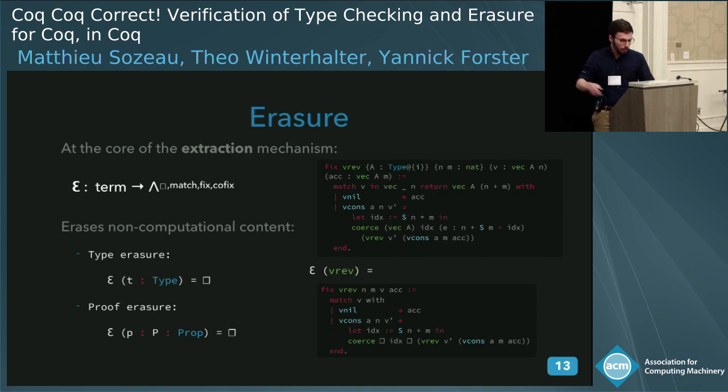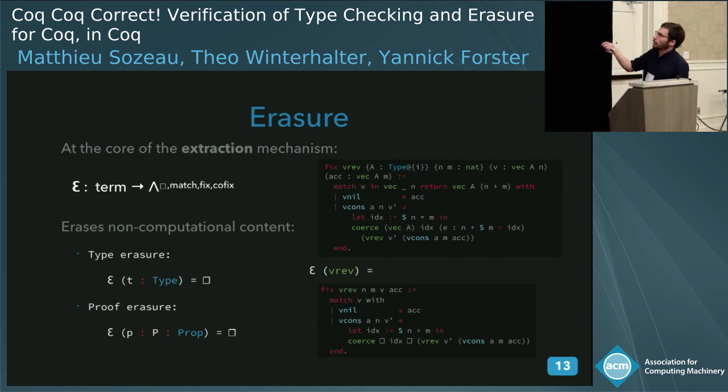So we're implementing an erasure function, which takes terms from the abstract syntax tree of Coq and goes to an untyped lambda calculus, which will still have match and cofix and fix. It also has this box thing here, which says this was a computationally irrelevant term, so this might have been a proof. And then type and proof erasure, if you apply it to a type, will return the box, or if you apply it to a proof, will return the box.